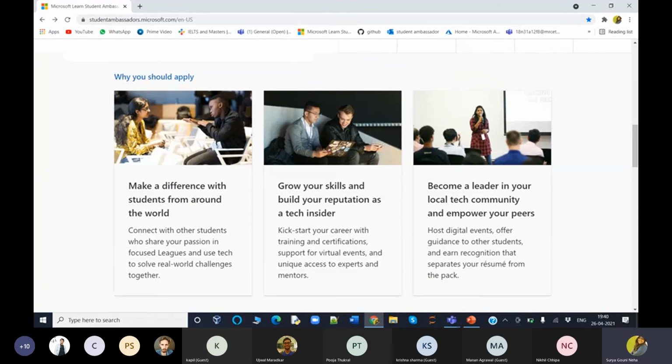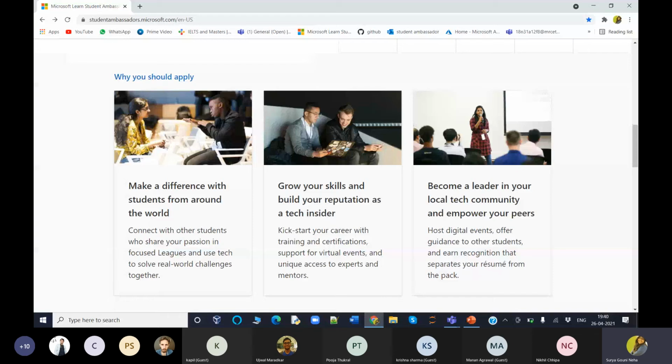And how the whole process goes on is, we as ambassadors have to make a difference. We need to do some transformation. We need to do some changes. We need to help our fellow students. We need to build a community, make them learn, train, do virtual events, collaborate with experts and mentors, and do a lot of things.